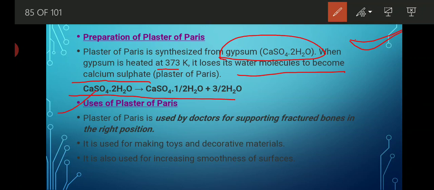Now let's see the uses of plaster of Paris. Plaster of Paris is used by doctors for supporting fractured bones in the right position, meaning plaster. It is used for making toys and decorative materials. It is also used for increasing smoothness of surfaces, rubbed on marbles to make them smoother. In houses we make designs with the help of POP. It is also used in forming statues and buildings. So these are the uses of plaster of Paris.